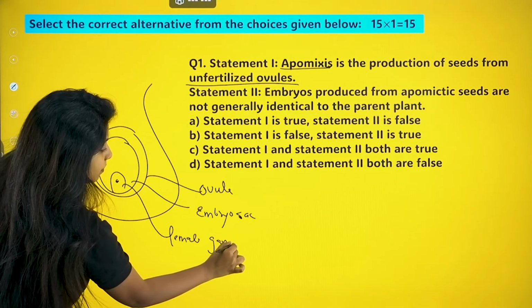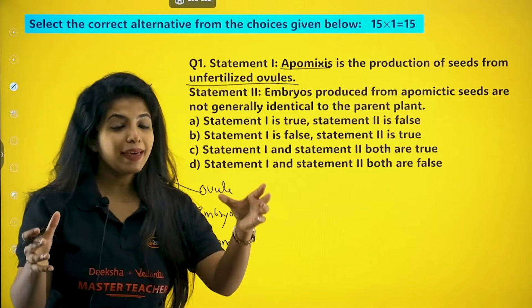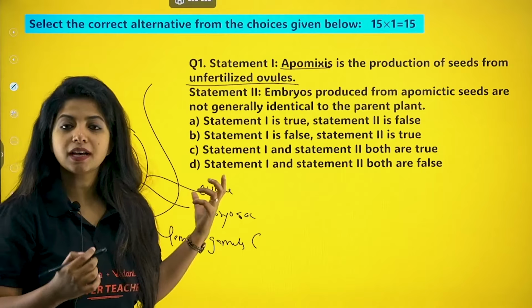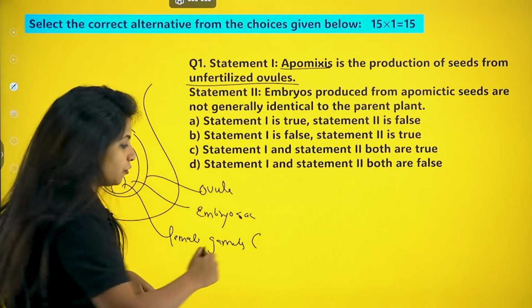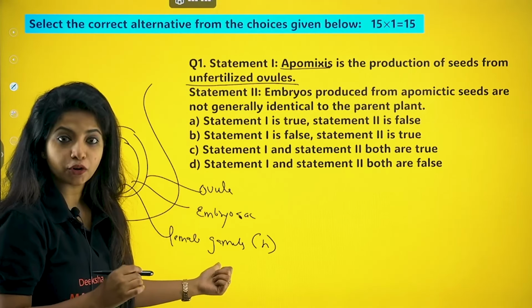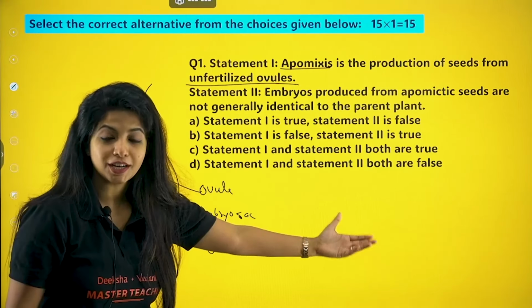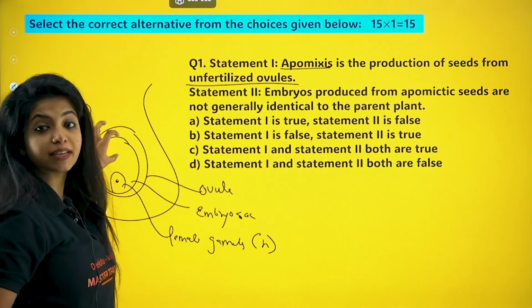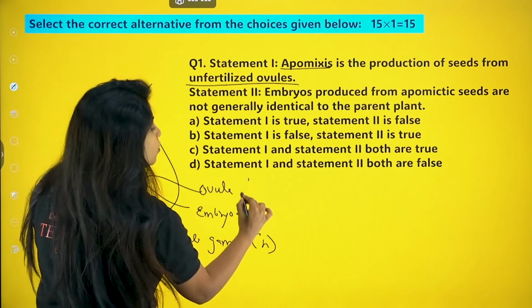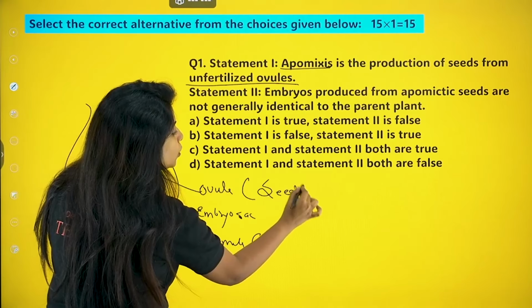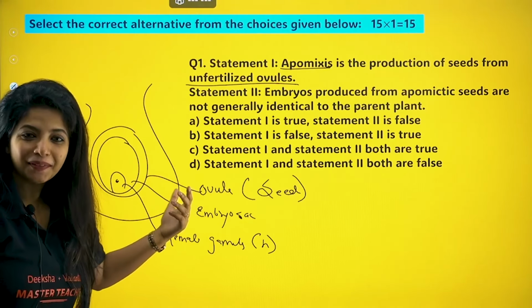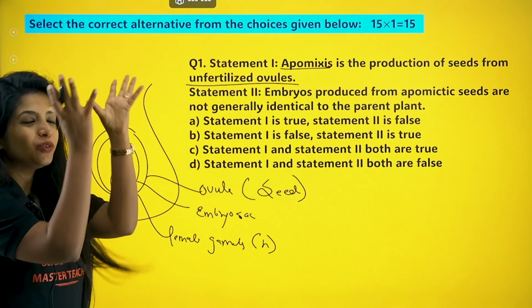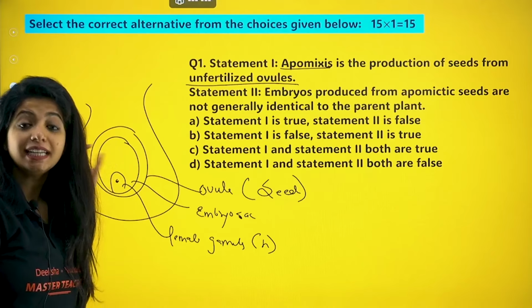Now, when the male gamete comes, the male and female gametes fuse together to form a zygote. As you know, all gametes are haploid in nature. They have only half the number of chromosomes, so they have N. The other half is given by the male gamete. Together it becomes 2N, and that's how you get a zygote. When a zygote is formed inside the ovule, you will not call it an ovule anymore. Rather, you will call it a seed. The zygote will soon transform into an embryo, and the embryo will soon transform into a whole new plant. So it's a seed now, my dear children.